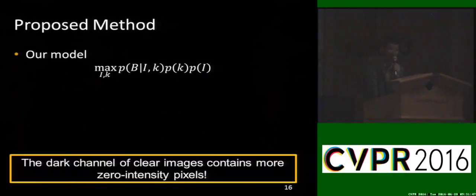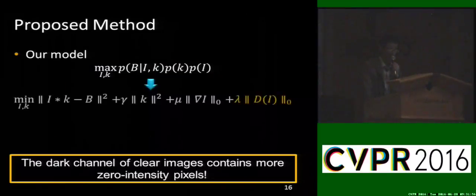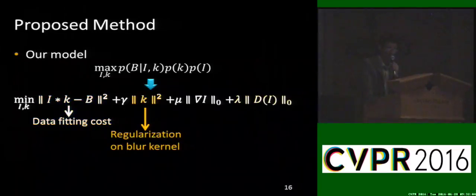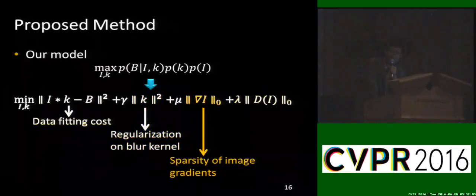Based on the property and the MAP framework, we propose to algebraically regularize the dark channel to constrain the latent image and obtain our deblurring model. The first term in this model is the data fidelity cost. The second term is the regularization of blur kernels. The third term is the sparsity of image gradients.